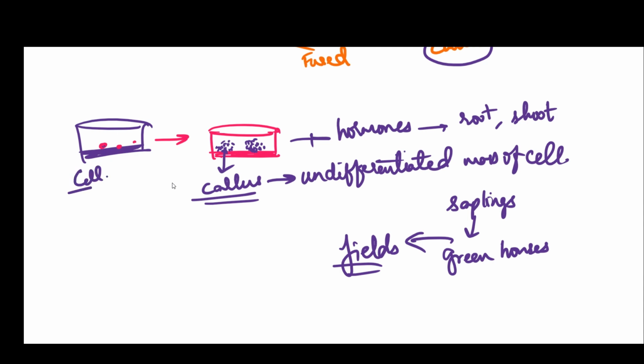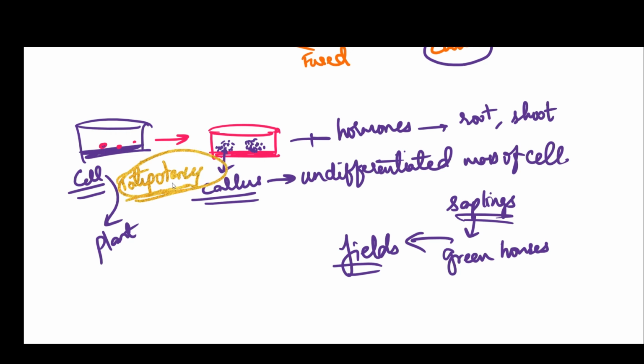A single cell, right? And that has developed into a complete small sapling, which is a plant. And it lies on what principle? The basic principle here is totipotency. So tissue culture works on the principle of totipotency.